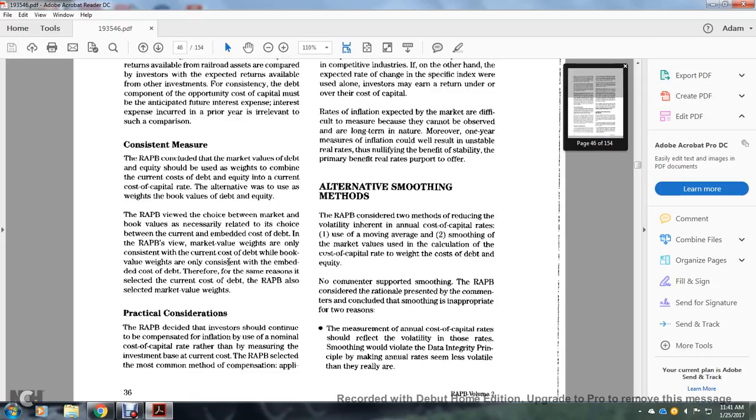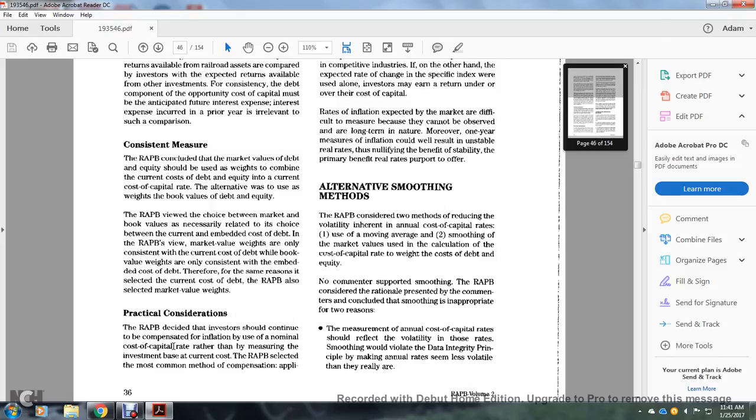According to the Board, market value weights are only consistent with the current cost of the debt, while book value weights are consistent with the embedded cost of the debt. Therefore, for the same reason it selected the current cost of the debt, the Board selected the market value weights. For practical considerations, the Board decided investors should continue to be compensated for inflation